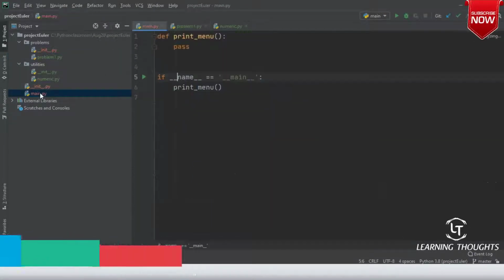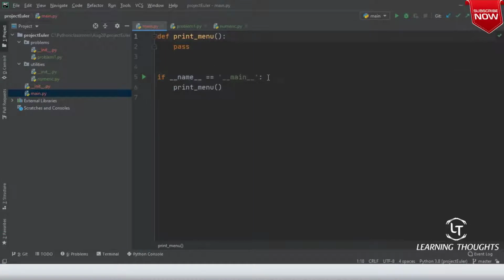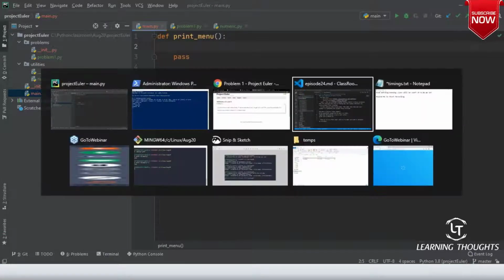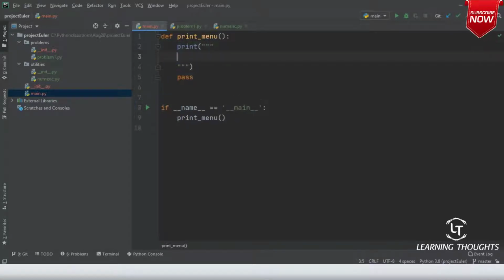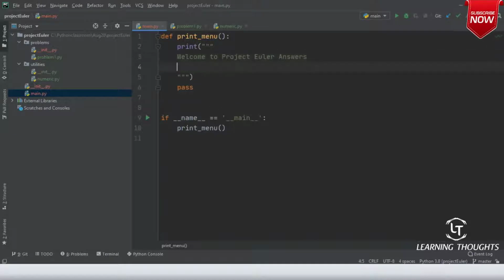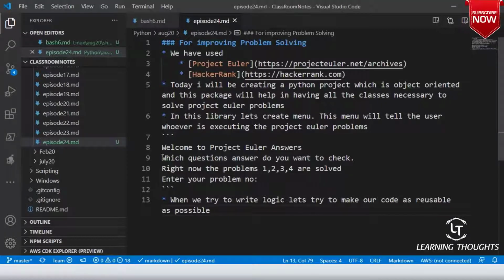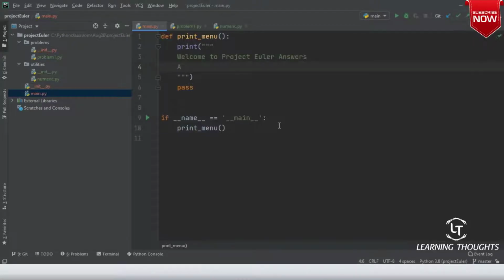Now let me go to main.py. Now I have something to be solved. So let us look at the description of our problem. What is it I have said? So print, welcome to project Euler answers. Which question's answers do you want to check?